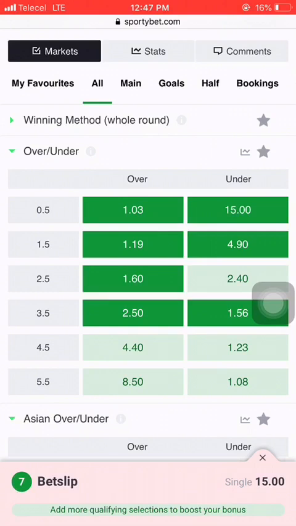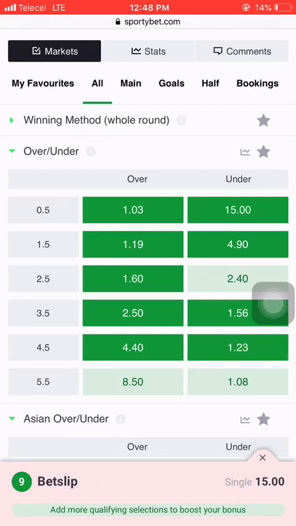So if you select under 3.5 and the match ended 4-0, you will lose your bet. But if the match ended 2-1, or exactly three goals, you will win your bet. When you select over 4.5, it means that five goals will be scored in that game. Exactly five goals, or more than five goals, will be scored in that game.